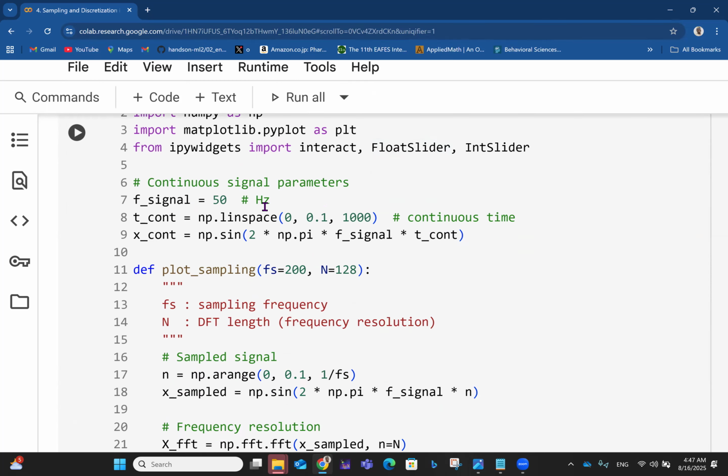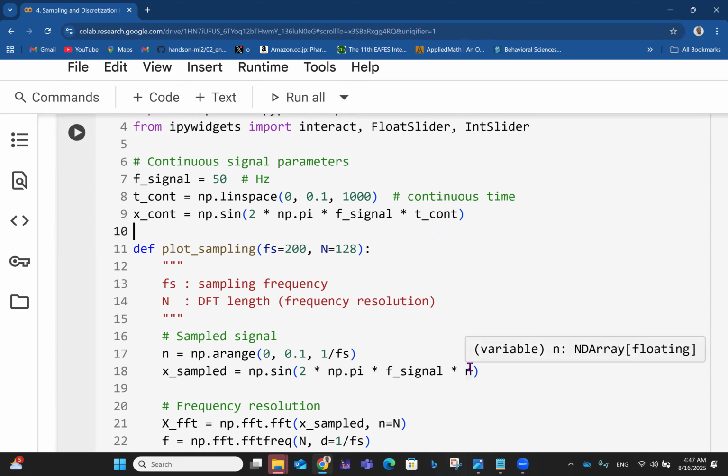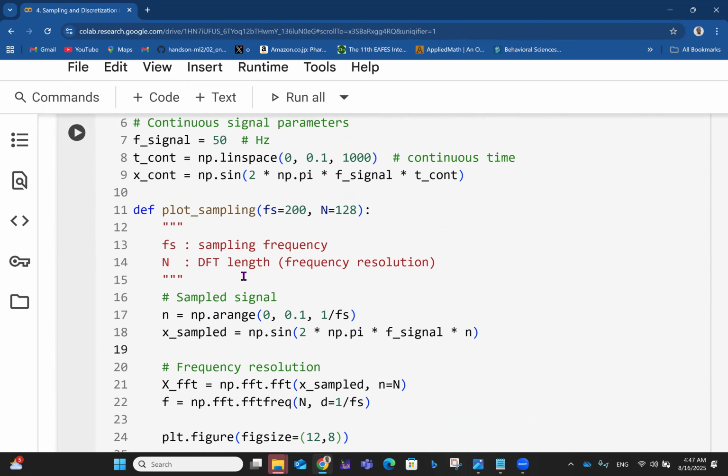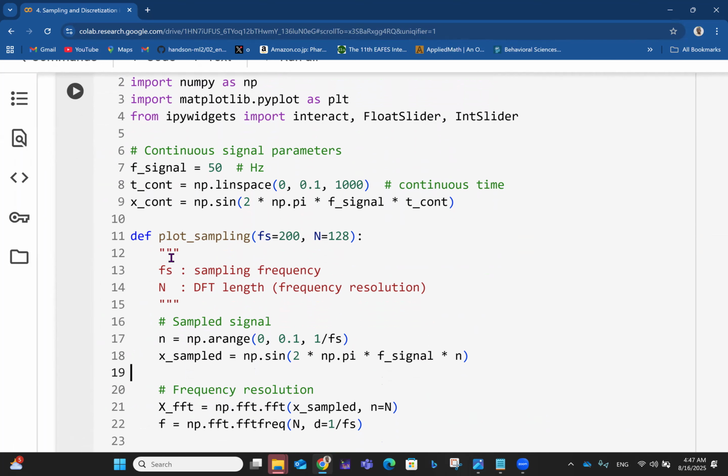So again, we are using the same 50 hertz, the linspace is 0 to 0.01, then the continuous value is 2 pi ft. But because we discretized the time, this t that was continuous now becomes the number of divisions, the number of discrete values. Then here we do a Python function definition, right? When you define a Python function, you use def, so you define a Python function called plot_sampling.